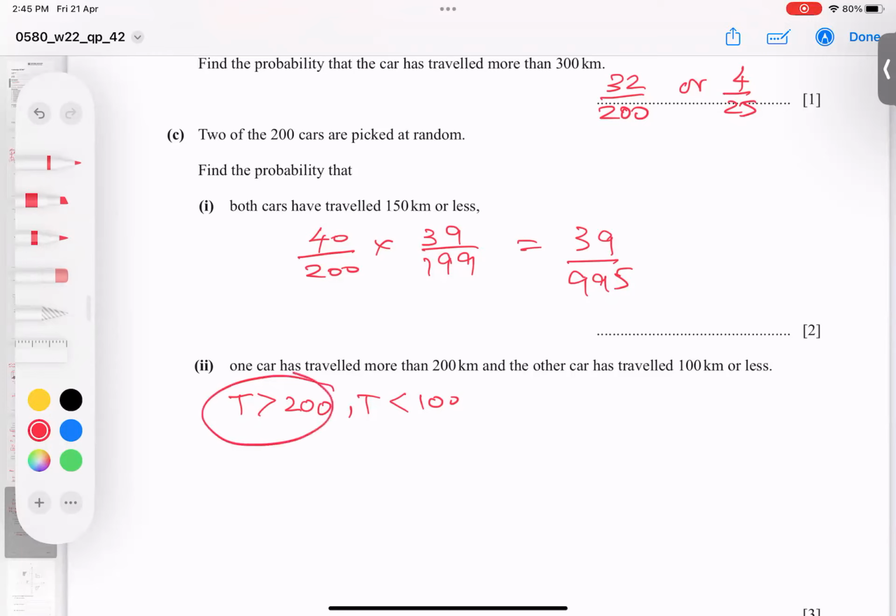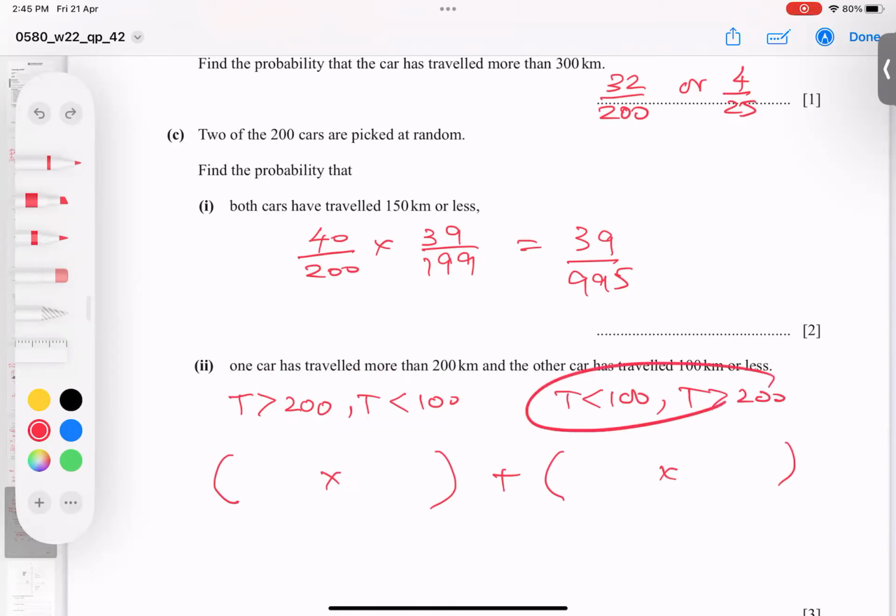Maybe we pick first above 200 and then less, or maybe we pick first less than 100 and bigger than 200 later. So I will put a plus sign and do it this way. What is the logic? Whenever there is a process, one car, second car is a process, in process multiply, more than two processes always add.